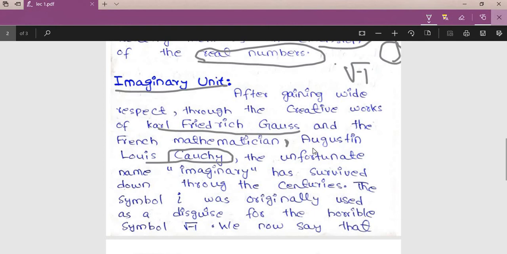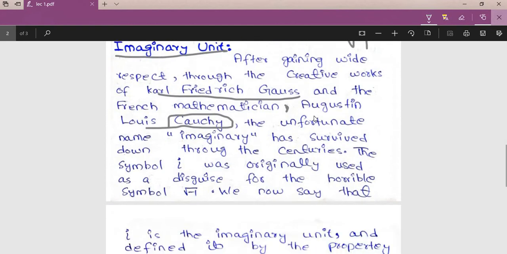One was Gauss and the other was Cauchy. Augustin Louis Cauchy, his complete name was this. And the unfortunate name "imaginary," which is not quite a good name, has survived down through the centuries. This name for the complex numbers, the imaginary number, lasts for two centuries.